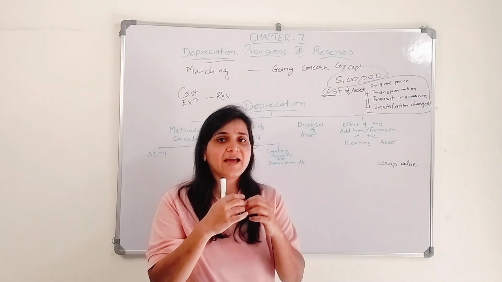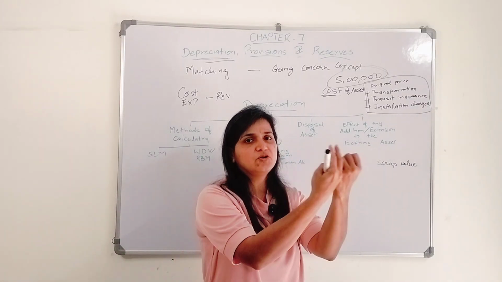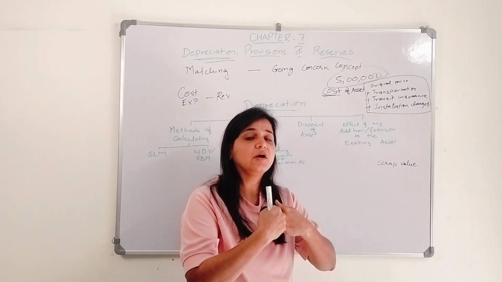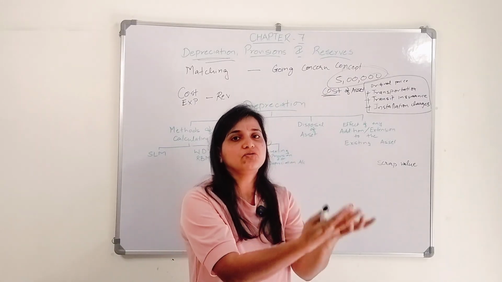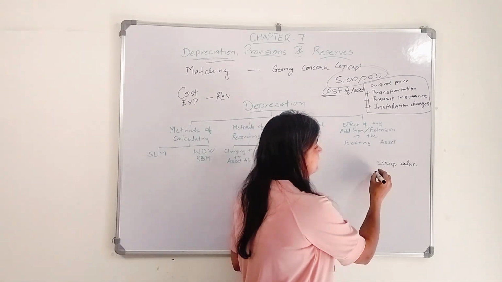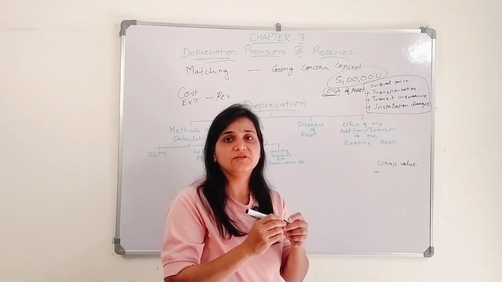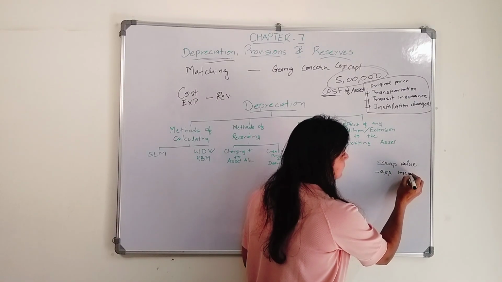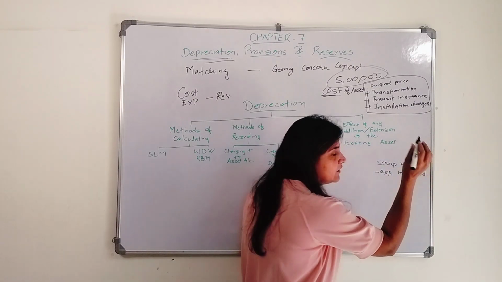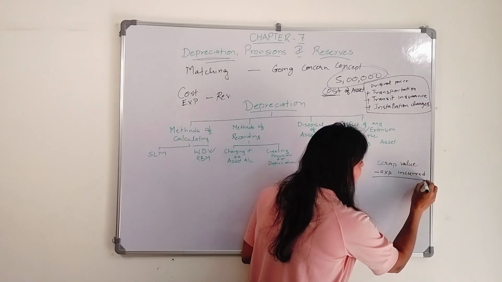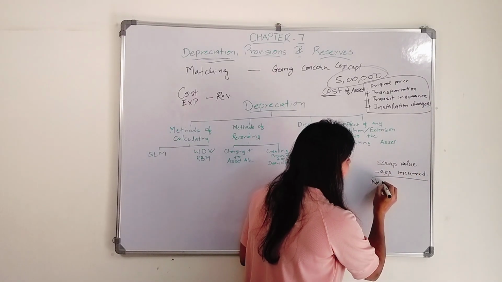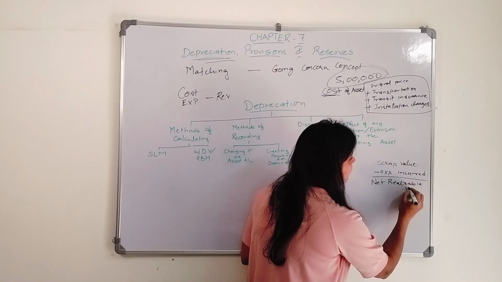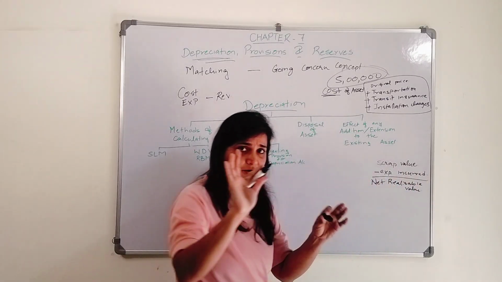So for that I need to pay the transportation charges, or any expense I need to incur to give it to the scrap dealer. So I need to deduct any of the expenses incurred to give it to the scrap dealer. So I will get to know the net realizable value.